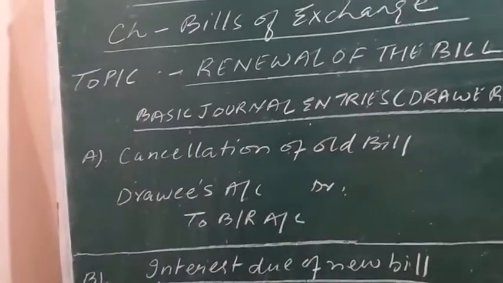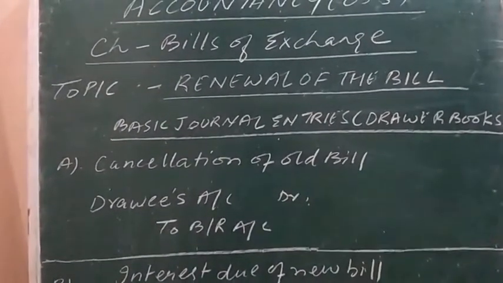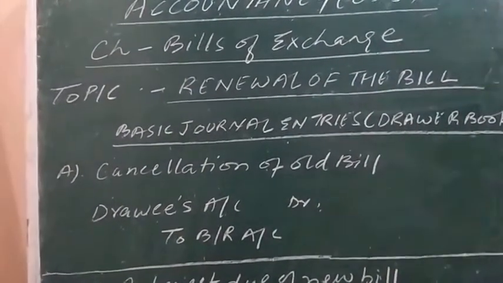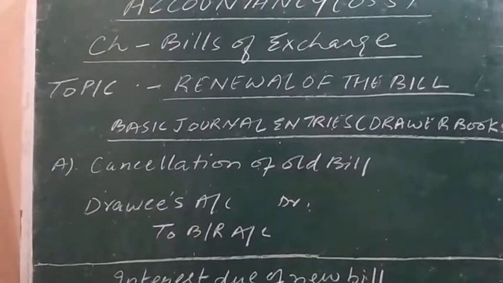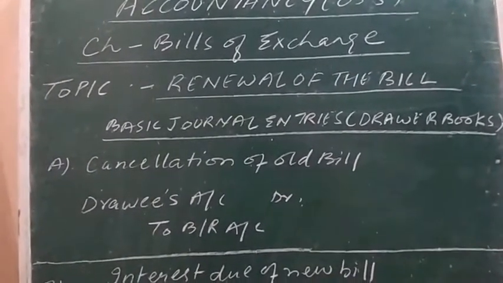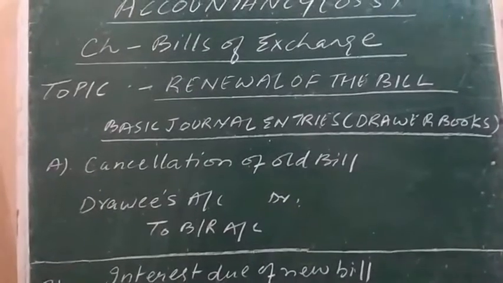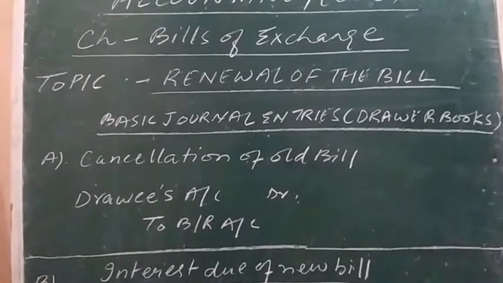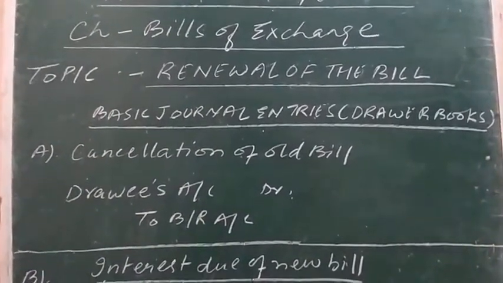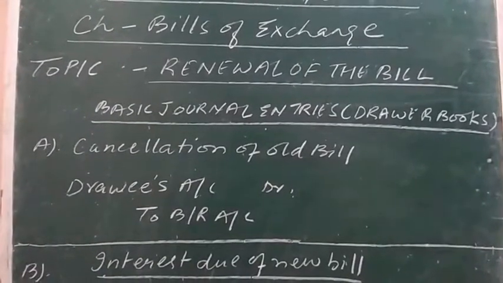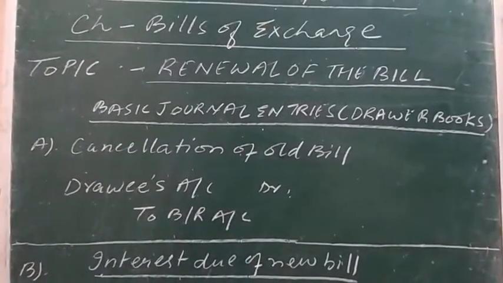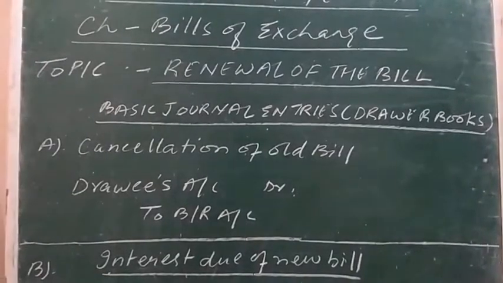For cancellation of the bill, the journal entry will be drawee's account debit to bill receivable. That is the opposite of the bill acceptance entry. In the bill acceptance entry, we pass the basic journal entry as bill receivable to drawee.